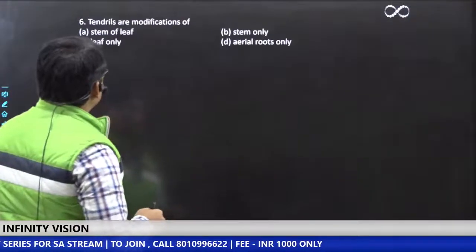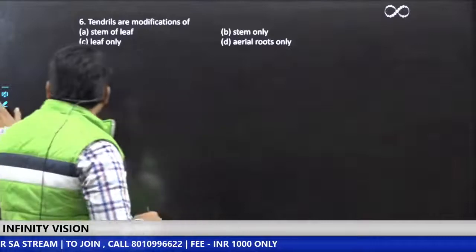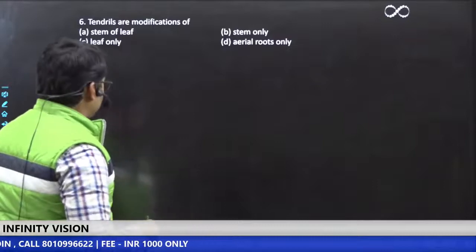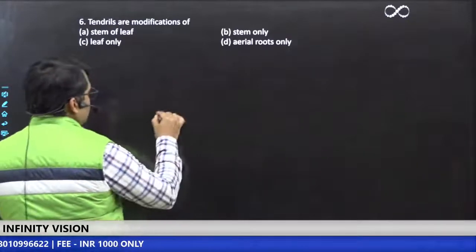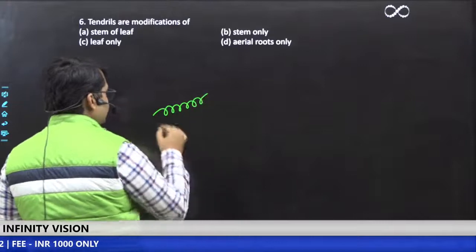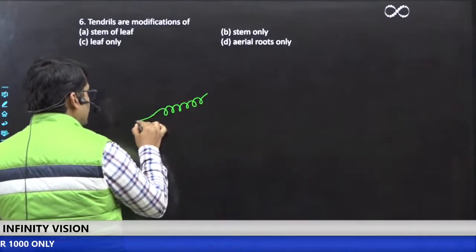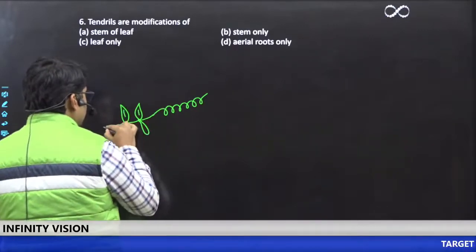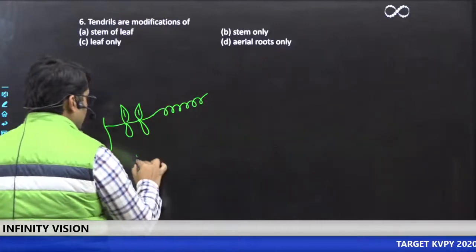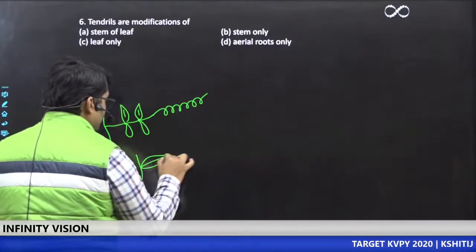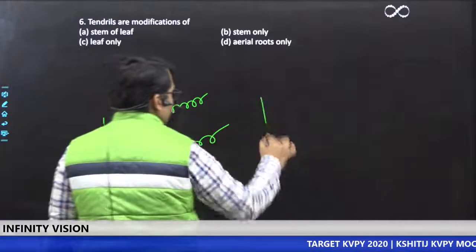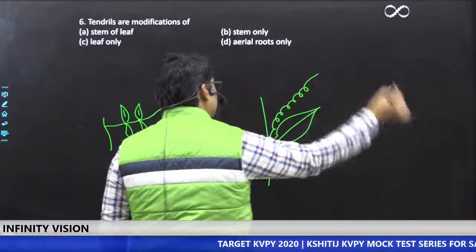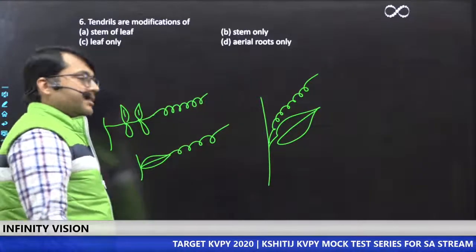The next question is: tendrils are modification of what? Tendrils are structures which help in climbing. These can be modification of terminal leaves, or even of the stem. It can be that the terminal part of the leaf is completely modified, or that where there is a leaf and where your stem should have been, it becomes a tendril. So anything is possible.